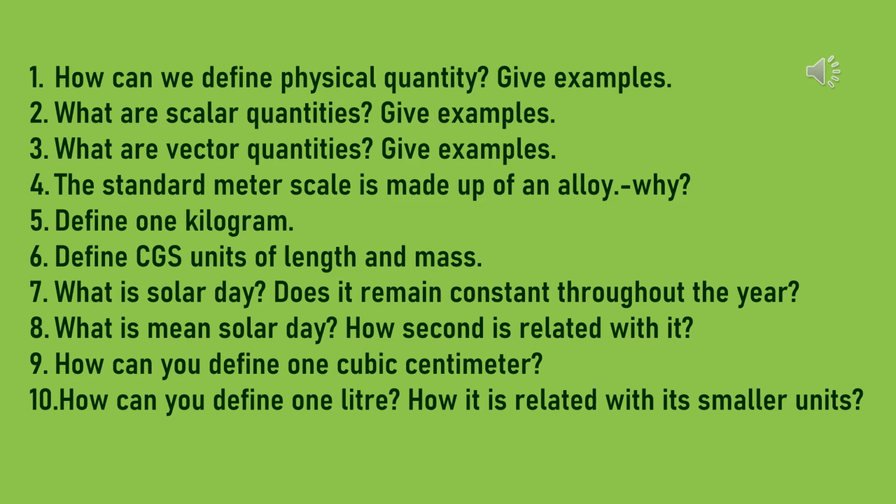Next question, how can you define 1 liter? How is it related with its smaller units? 1 liter is defined as the volume of 1 kg of pure water at 4 degrees Celsius. Smaller unit of liter is milliliter, ml. That is, 1 liter is equal to 1000 milliliter.